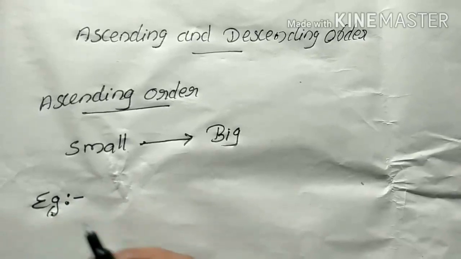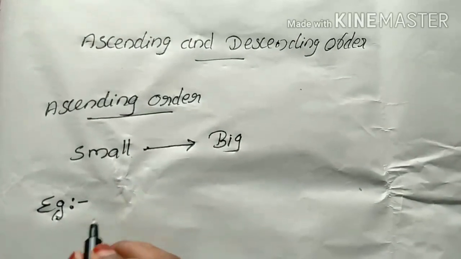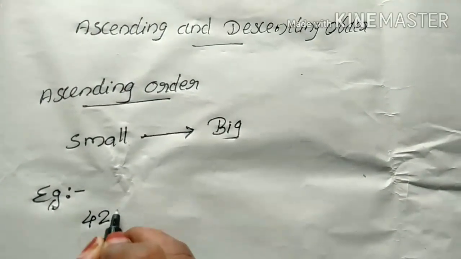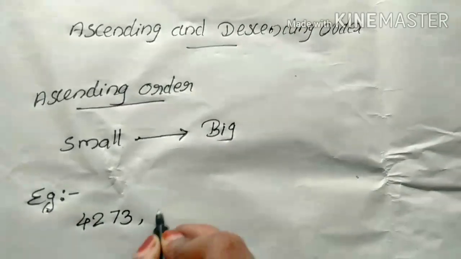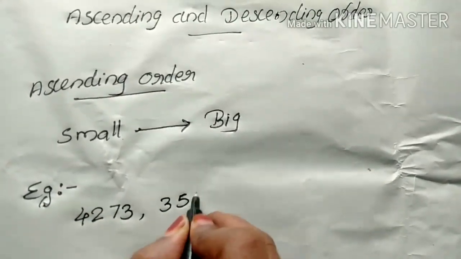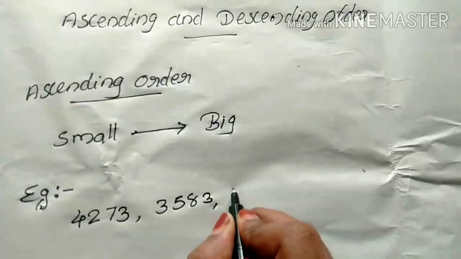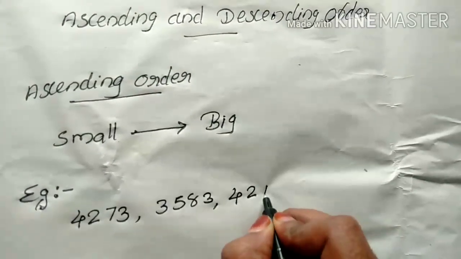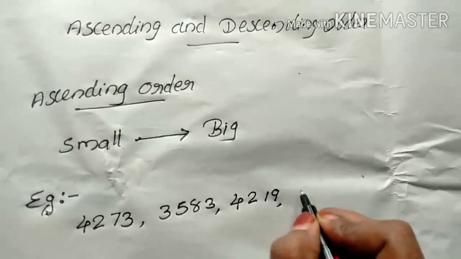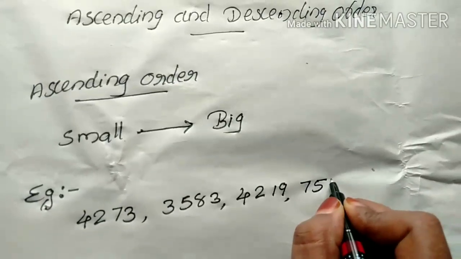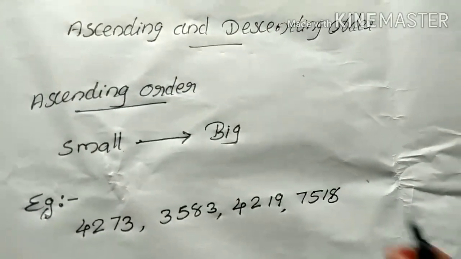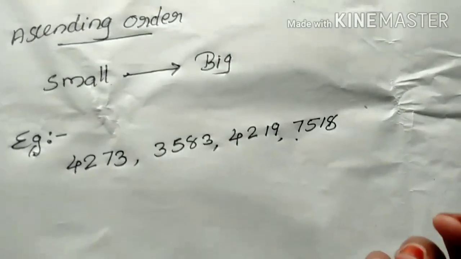Write the smallest number first, then the bigger ones. Then which number do we write last? Yes, the greatest number, which is the biggest number. Okay, so here I write one example. Arrange these numbers in ascending order.